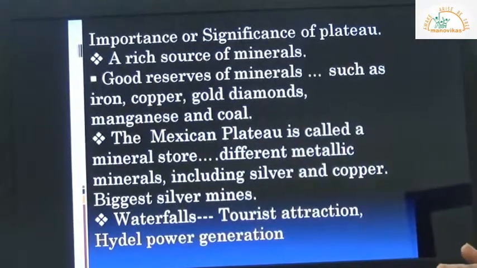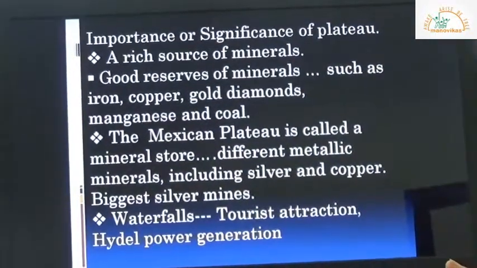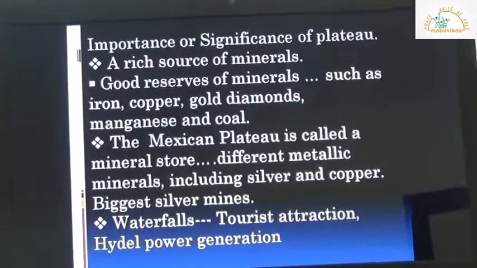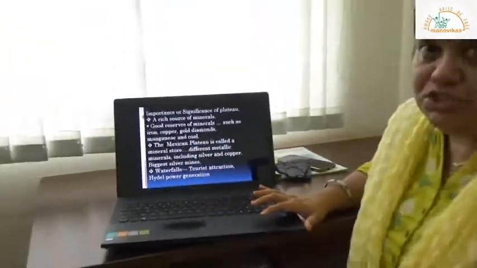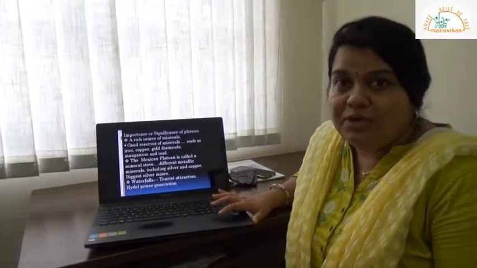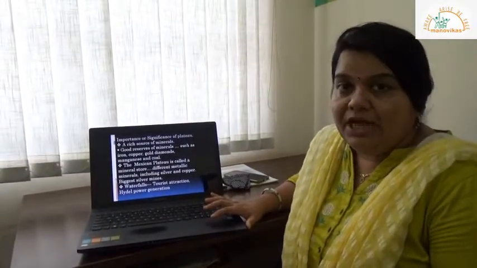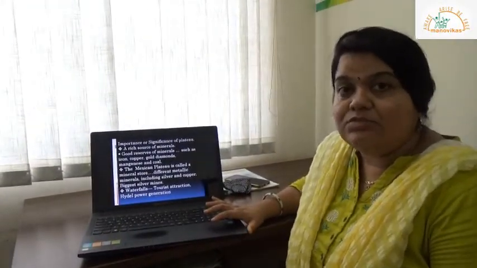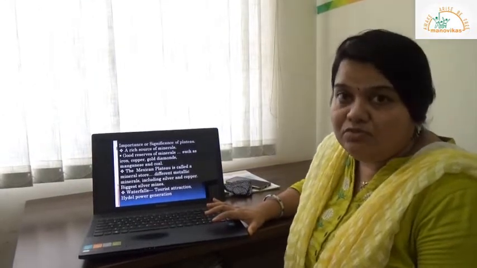Okay, let's check the importance or significance of plateaus. Plateaus are a rich source of minerals. And why are they a rich source of minerals? Mainly because most of the plateaus are the result of volcanic eruption. The molten material which comes on the earth's surface brings a lot of minerals.